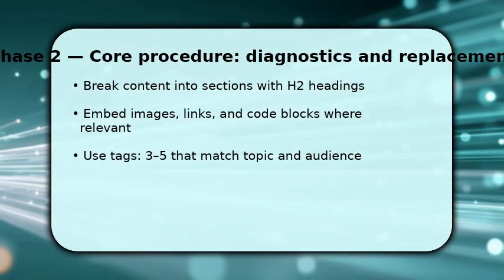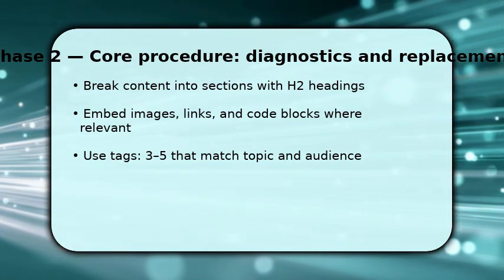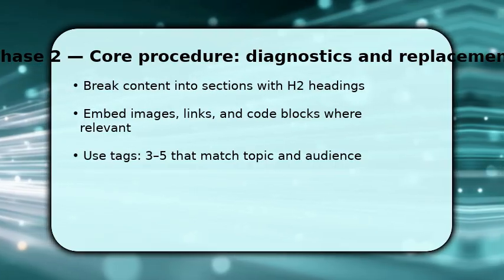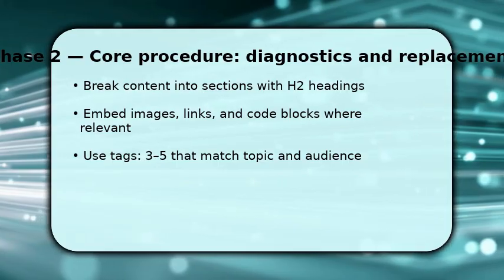You now focus on structure and depth. Organize your article with H2 headings to guide readers and use bullet lists for clarity. This improves skimmability. Add images, embed tweets or links to credible sources, and use code blocks or quotes when needed